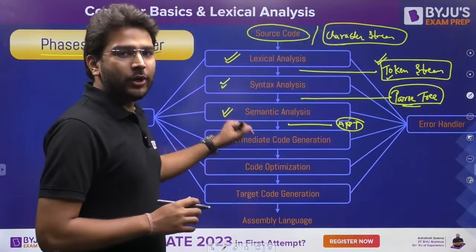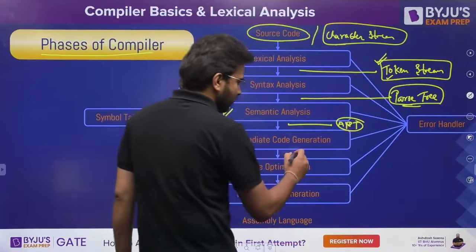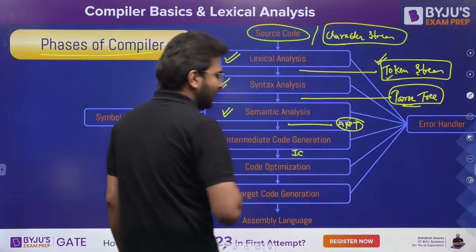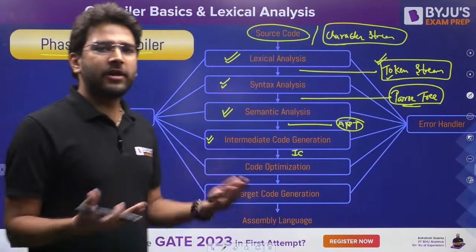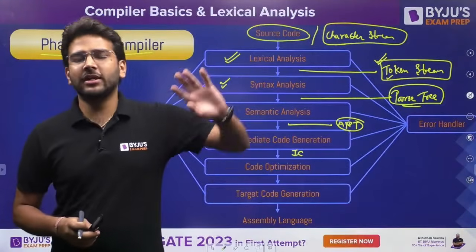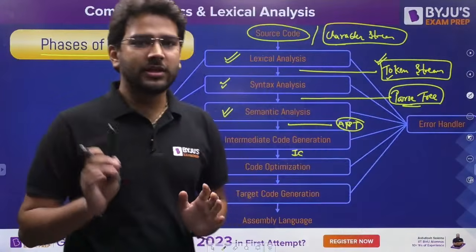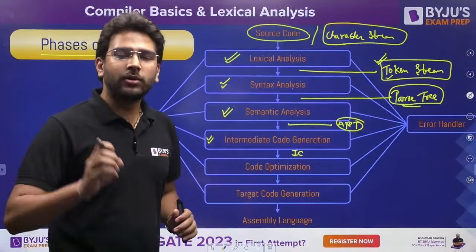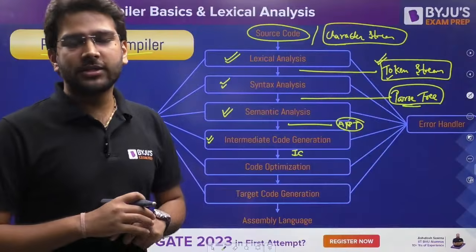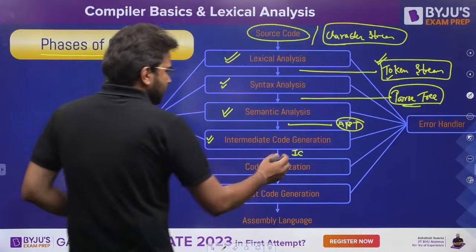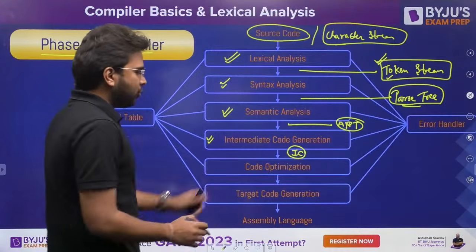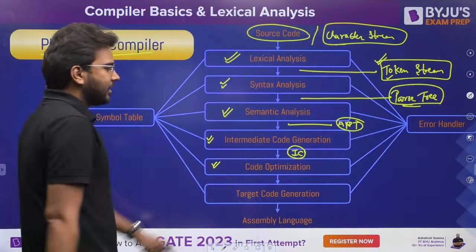Now this phase is going to generate the intermediate code. So we can write here, it is going to generate the intermediate code. We can have various types of intermediate code. We will be discussing that whenever we are going to talk about ICG phase separately in this series. Today we are just going to talk about the compiler basics and the lexical analysis phase. Clear?